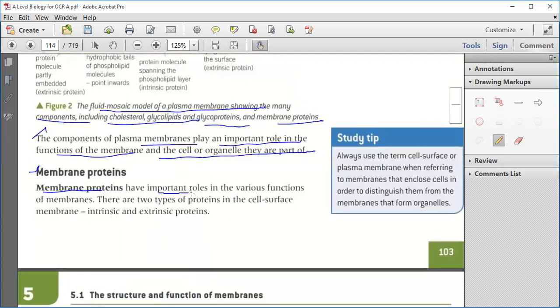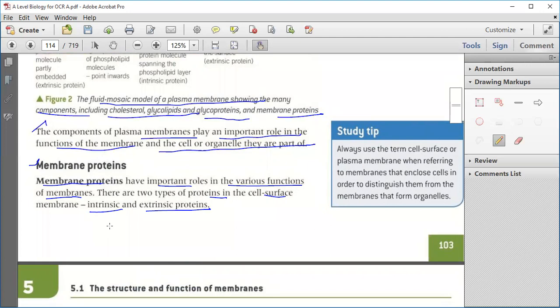Now, membrane proteins. Membrane proteins have important roles in the various functions of membranes. There are two types of protein in the cell surface: intrinsic and extrinsic proteins. Repeating, membrane proteins have important roles in the various functions of the membrane. There are two types of protein. The first one is the intrinsic protein, and the other one is the extrinsic protein. Any doubt up to this point? So what are the two types of protein which we have there? Intrinsic, extrinsic.